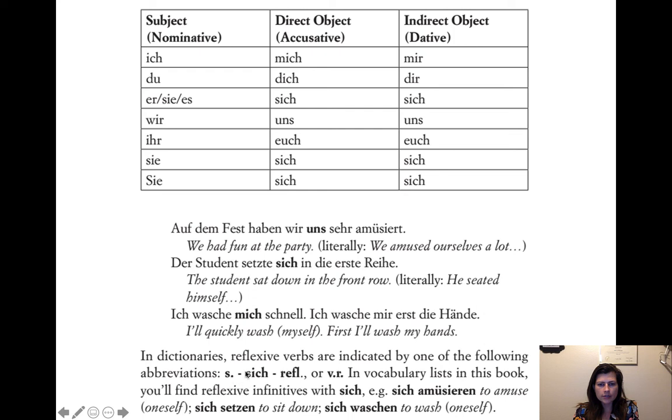And then you can recognize the reflexive in the dictionary usually by the s. The s period is just an abbreviation for sich, and sometimes it'll say an abbreviation for reflexives, or sometimes VR for reflexive verb, right? So usually the most common one is sich. So it'll just list the whole verb as sich amüsieren, and that signals to you that sich setzen, sich waschen, this is almost always how you're going to find it listed. And then that signals to you that it's this sort of situation, but you still need to go about changing it if it's for a different subject.